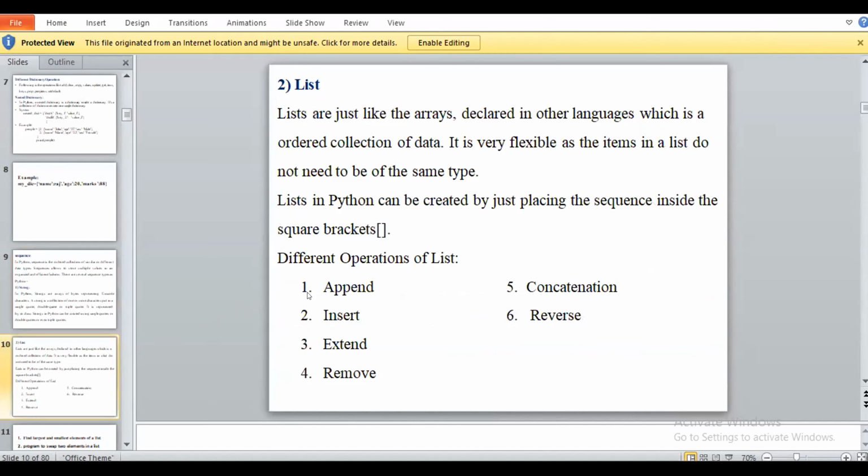A list is just like an array declared in other languages, which is an ordered collection of data. You have to see here that the dictionary and set are unordered and mutable, but the list is an ordered collection of data. We are using square brackets to declare the list. We have different operations with respect to list.